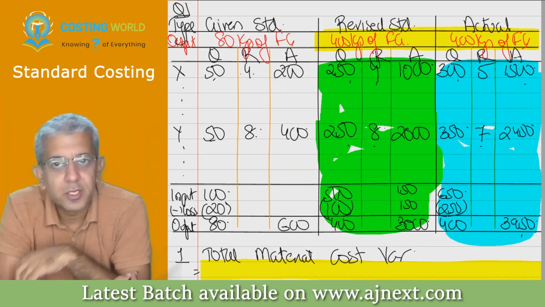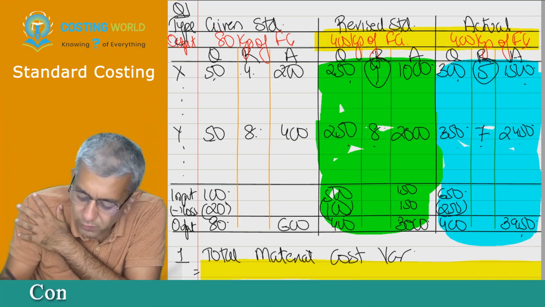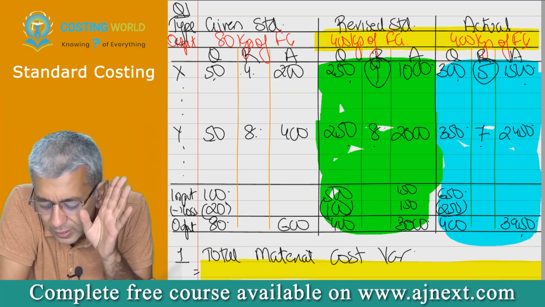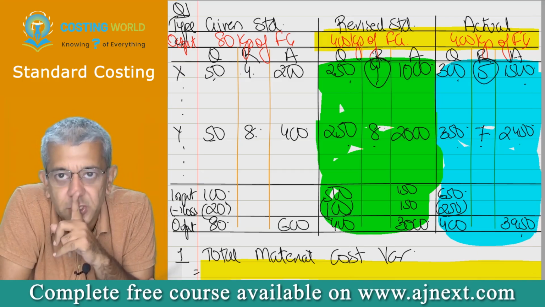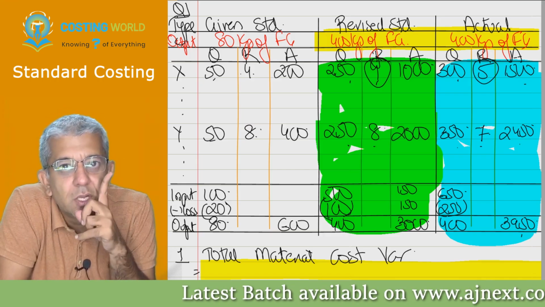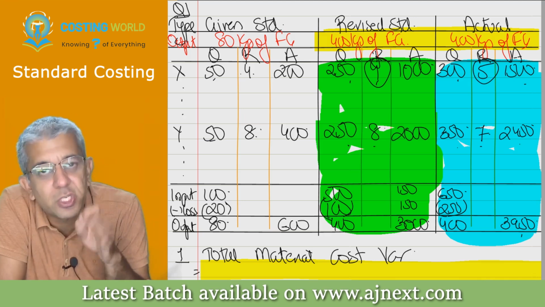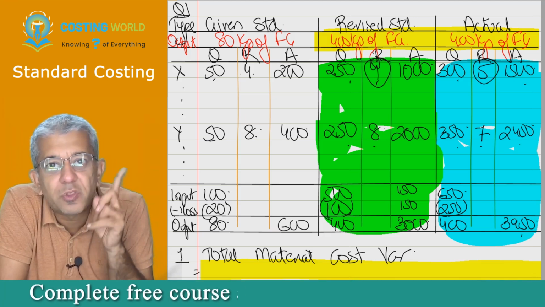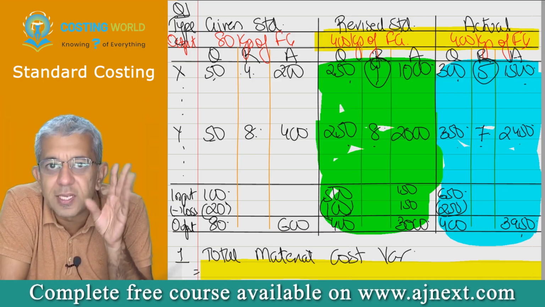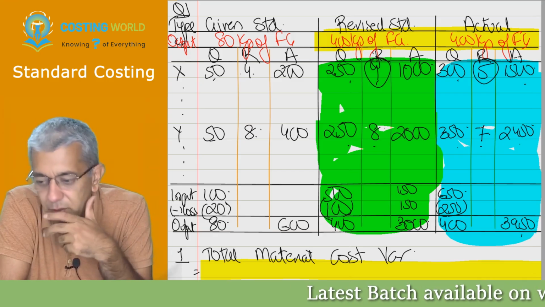First, purchase manager. I think he incurred 1 rupee extra over here. But then he incurred 1 rupee extra over here. As somebody rightly told, he has incurred 1 rupee extra for how many units, beta? 300 units. So therefore, he incurred 300 rupees extra for purchasing X, but he saved 350 rupees for purchasing Y. So overall, he has saved 50 rupees for the company. His performance was good. Is this understood for everybody?